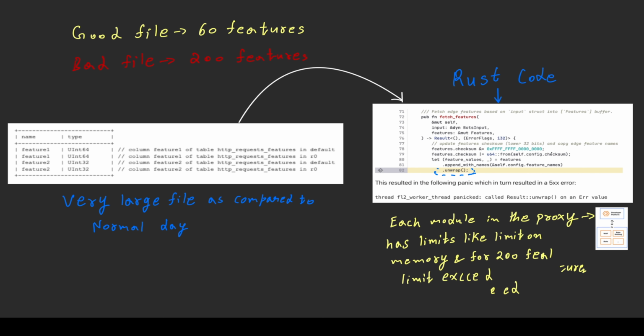But on the issue day, 200 features came as input, and so the memory was not suitable for these 200 features. So this particular Rust code failed and created a panic. And also this particular exception was not handled.